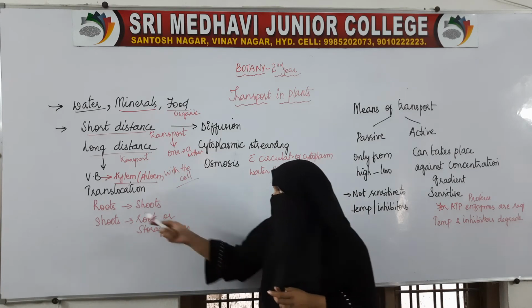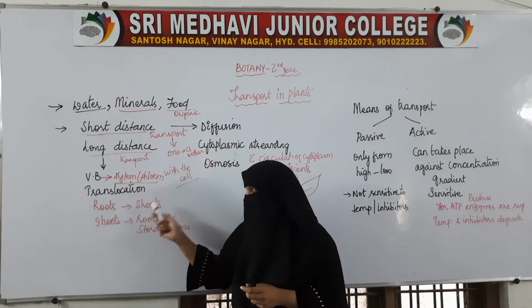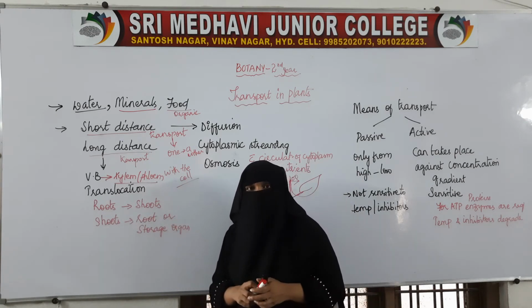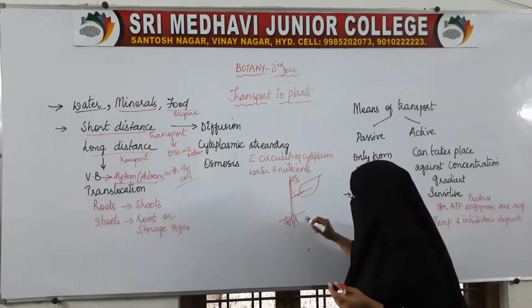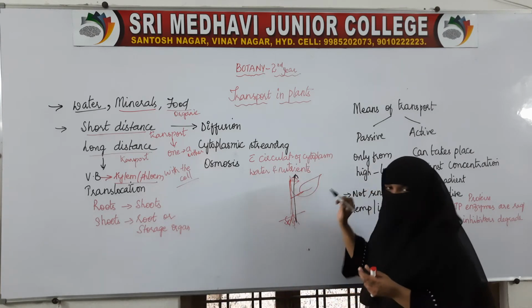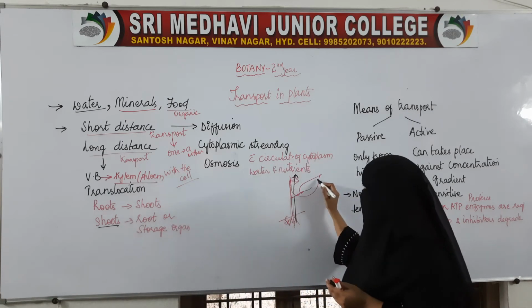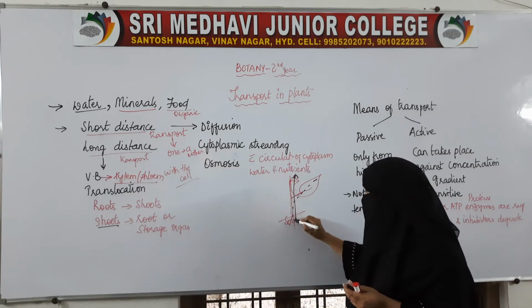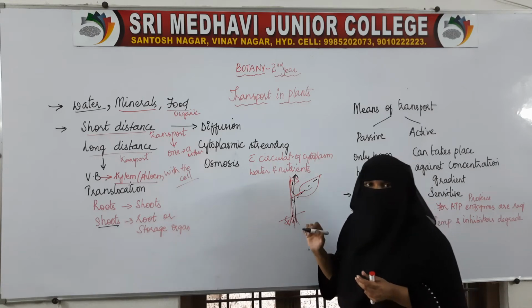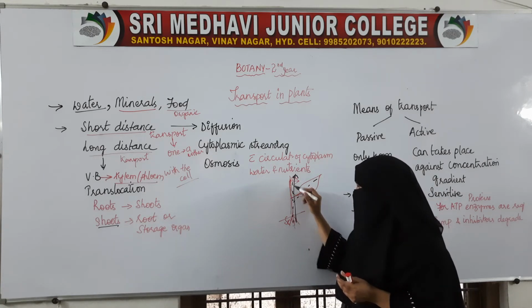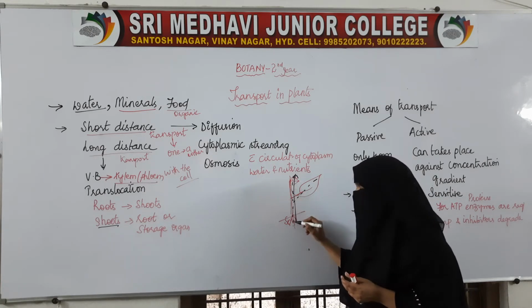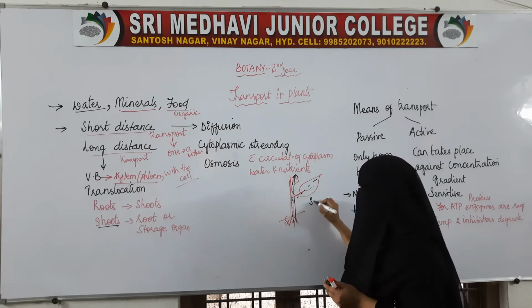It can be from roots to shoot, or it can be from the shoot, that is from the leaves to the different parts, or from stem to roots, or from leaf to roots, or from leaves to storage organ.